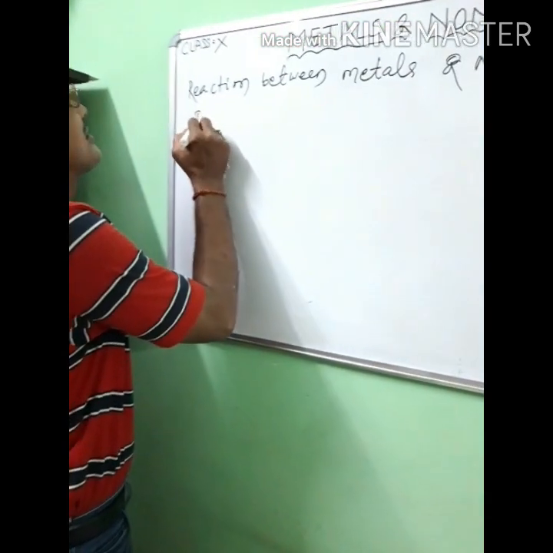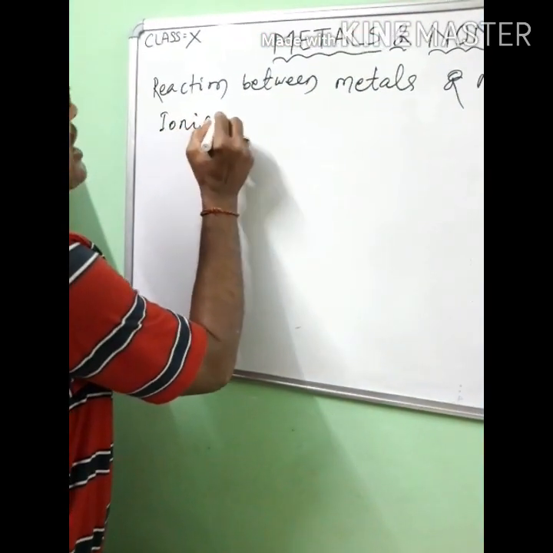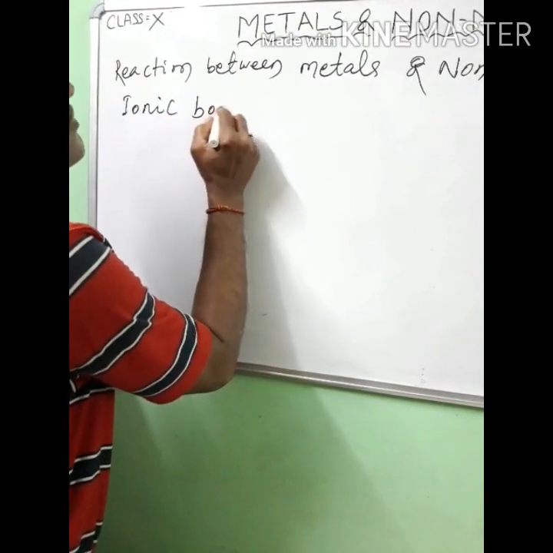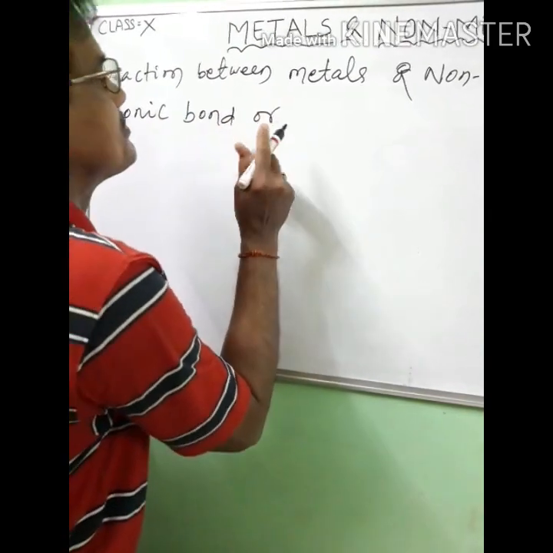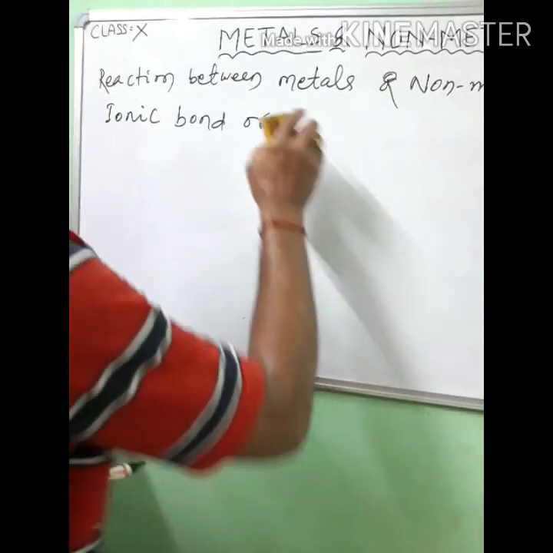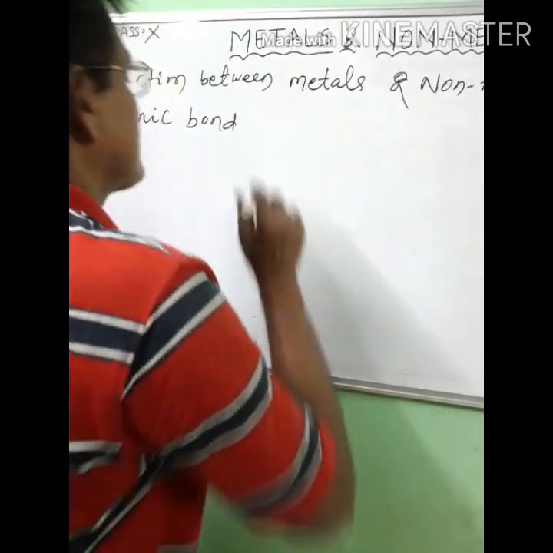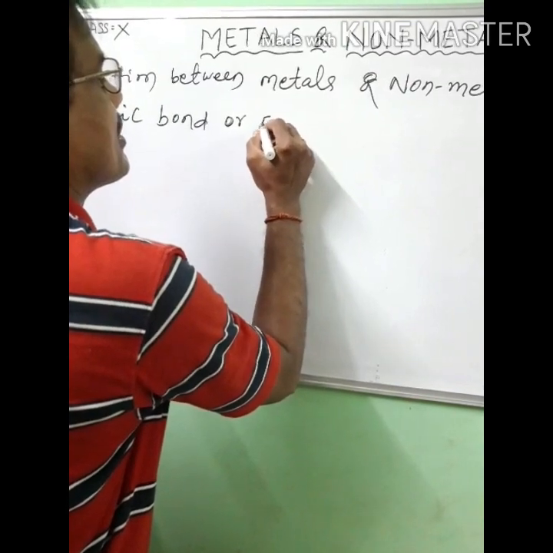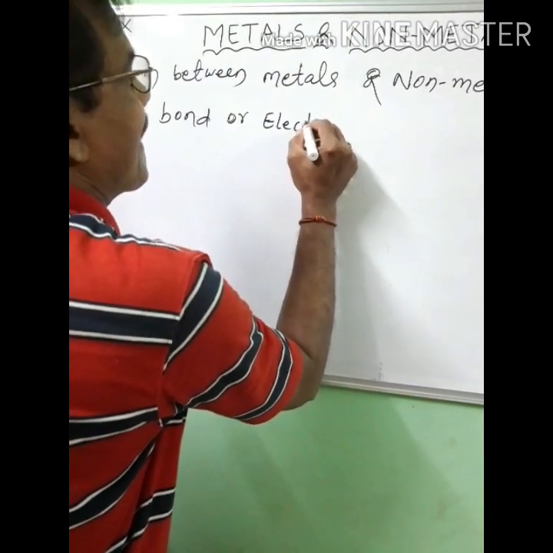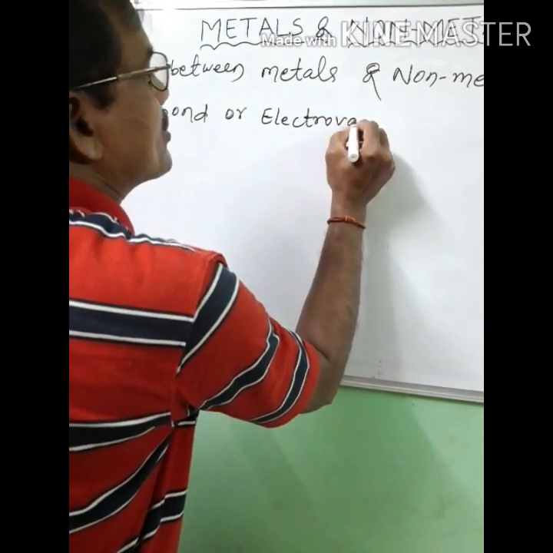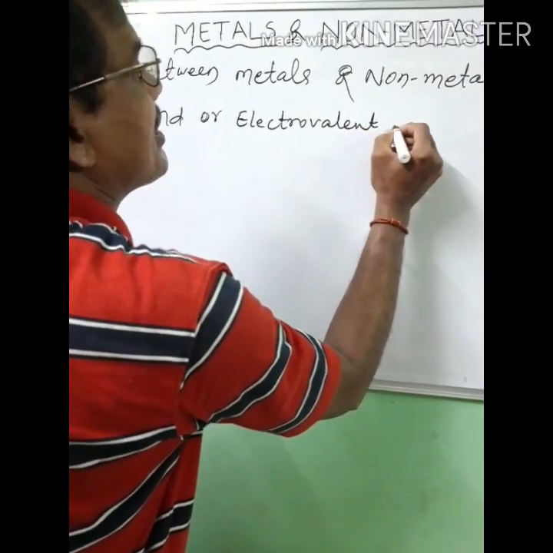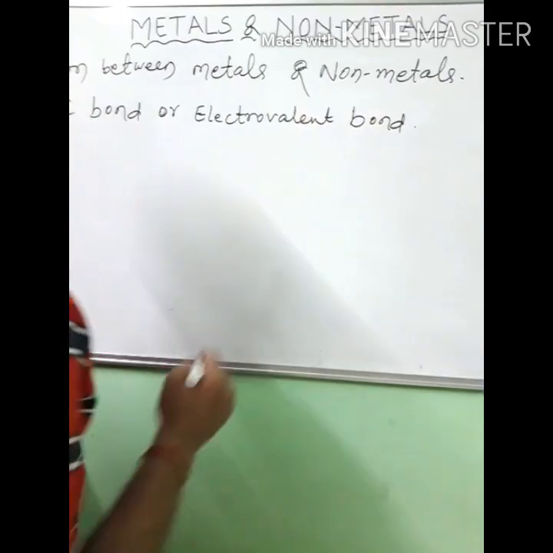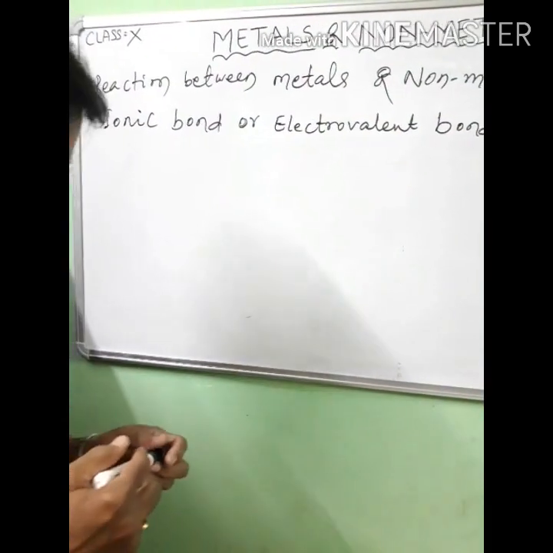What is ionic bond or electrovalent bond?